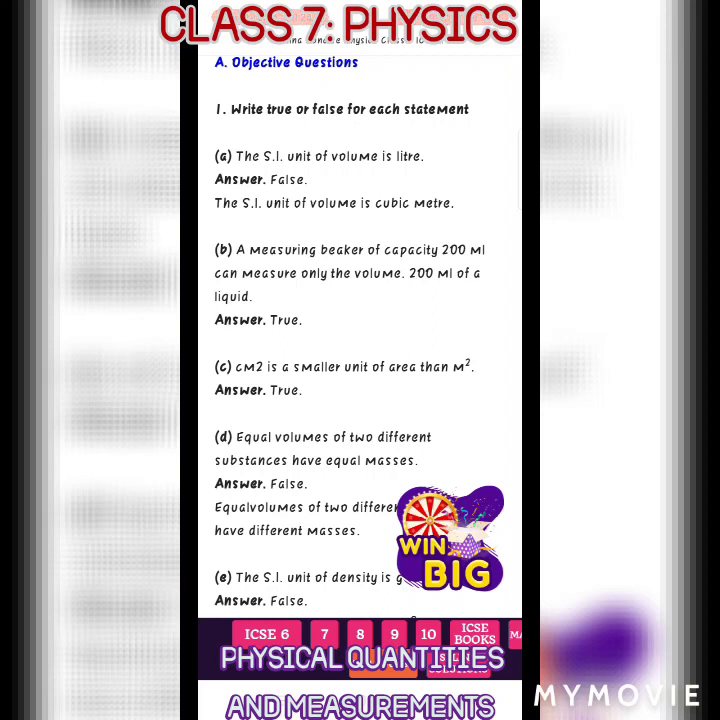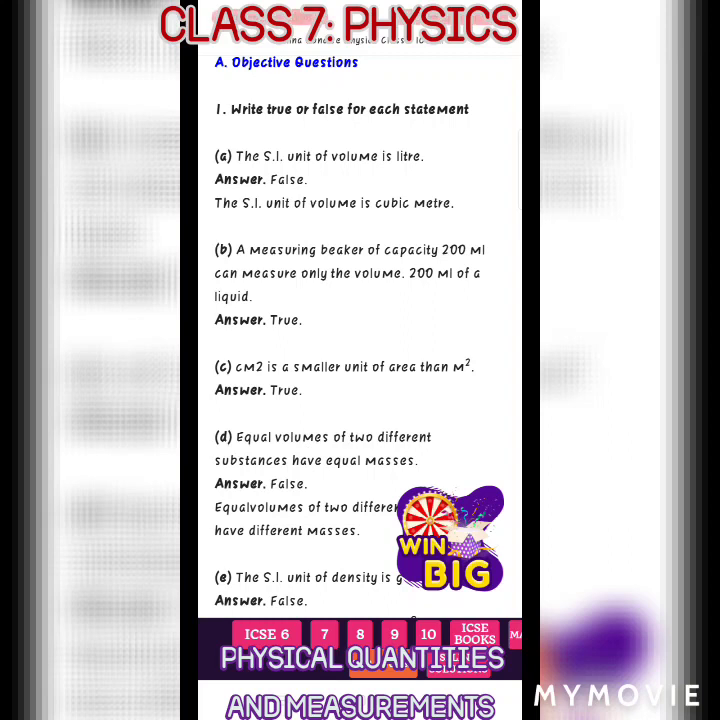The SI unit of volume is liter. So it is given false. The SI unit of volume is cubic meter. It is the correct answer. A measuring beaker of capacity 200 ml can measure only the volume 200 ml of a liquid. True or false? It is true.